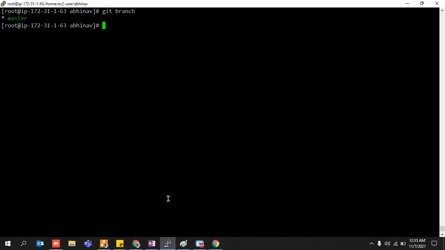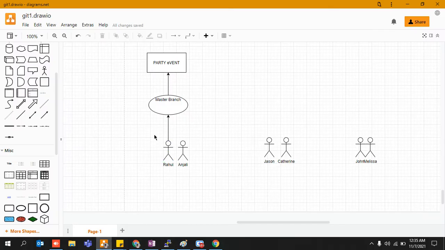But the second most important thing for which I created this particular example is that, let's say, first try to understand what is going on. Let's say Rahul comes with her friend, and the name of her friend is Anjali, right? And Anjali is committed with Rahul, Rahul is committed with Anjali. So it means that neither Rahul is available for anyone, neither she is available for anyone, right? They cannot get into a relationship with anyone because they already are committed, right?